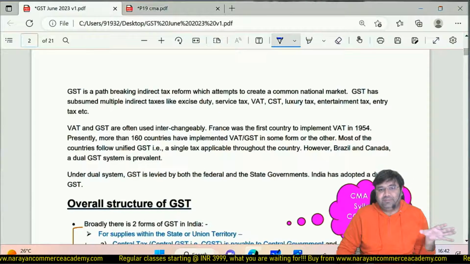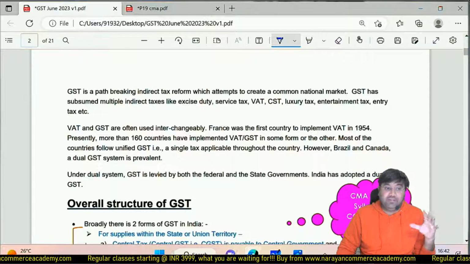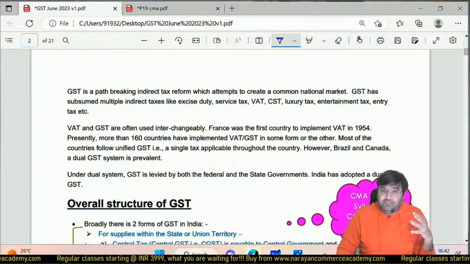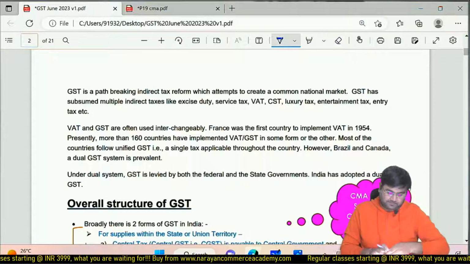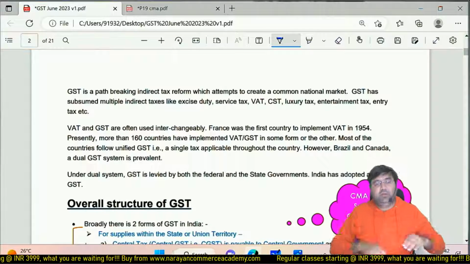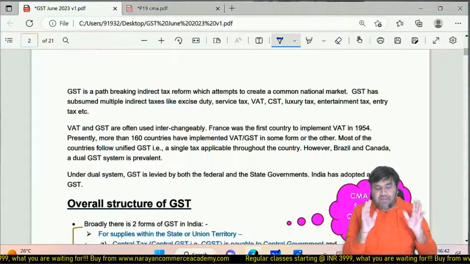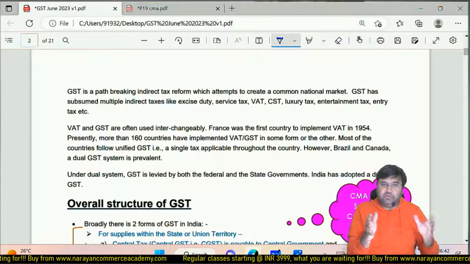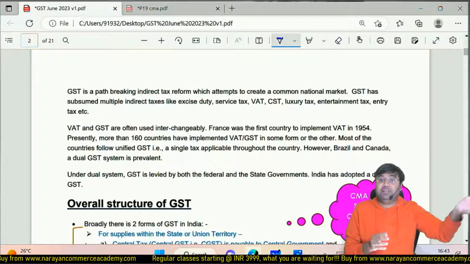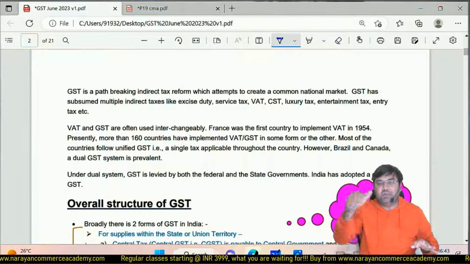GST is a consumption based tax. Whether it is one nation, one tax, what is GST, IGST, now we are going to discuss. Before that, if any doubt, feel free to ask me. Before I explain the body of GST, the overall structure of GST, what was the logic behind that, that also I am going to explain.